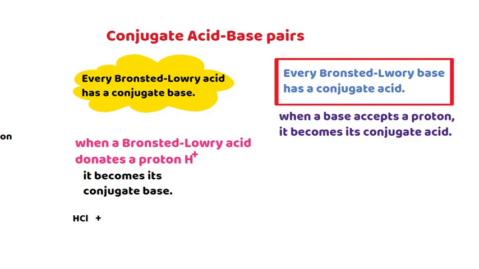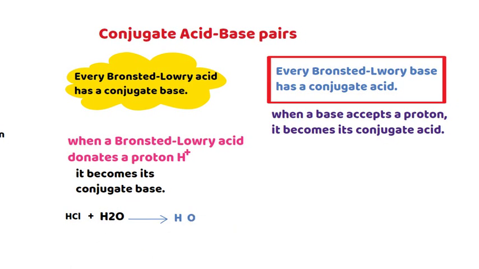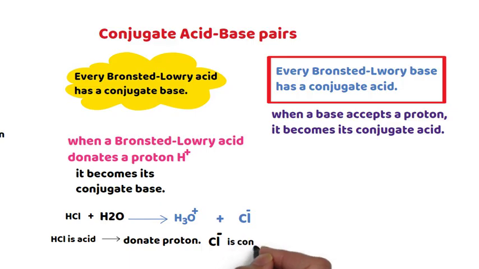Here is an example. HCl reacts with water. Finally, it forms hydronium ion and chloride ion. In this reaction, HCl is an acid because it donates a proton and forms chloride ion. This chloride ion is the conjugate base of HCl.